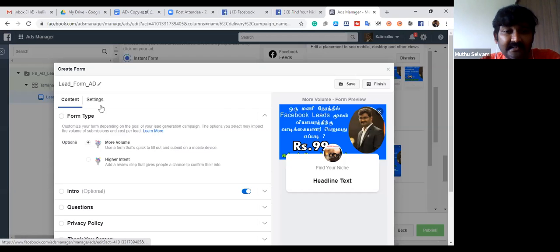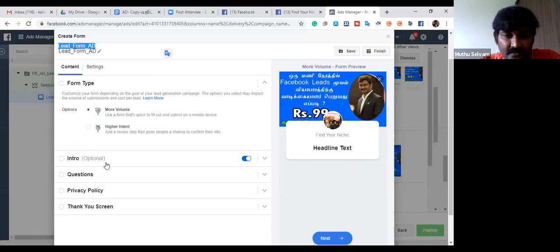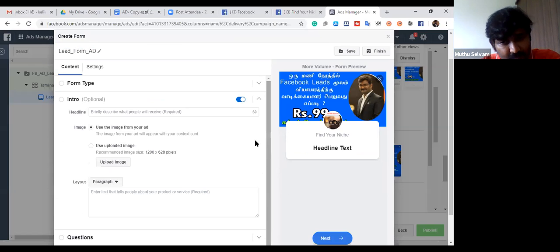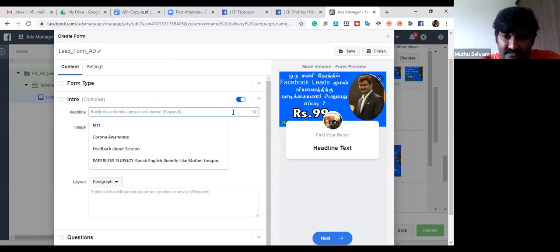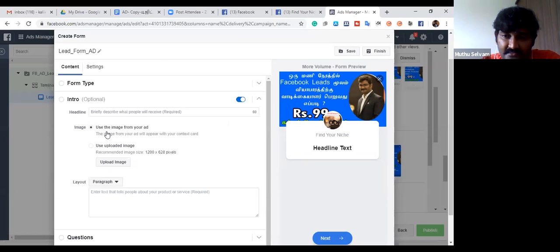Then content, click it here. At the bottom, introduction, optional. If you want, you can, or else it's better to give your own company promo. Headline, give your company information completely. Okay, what you do. Image, if you want, you can use the same advertisement image, or else use your own. As I already mentioned, my suggestion is 1200 by 628 pixels. You could use that. Paragraph, small, very easy to understand.